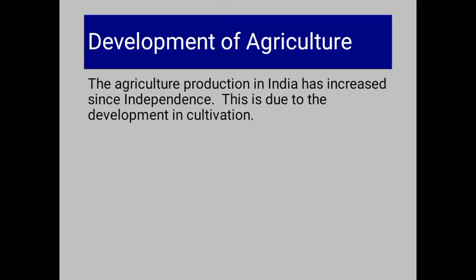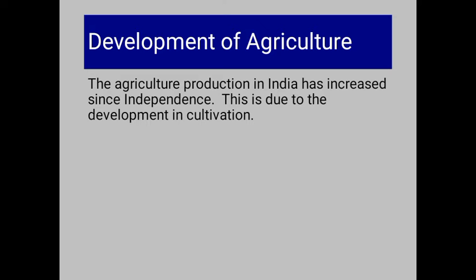Development of agriculture. The agricultural production in India has increased since independence. In 1947, when we got independence, the development of agriculture increased. How did agriculture develop? Due to the development in cultivation.